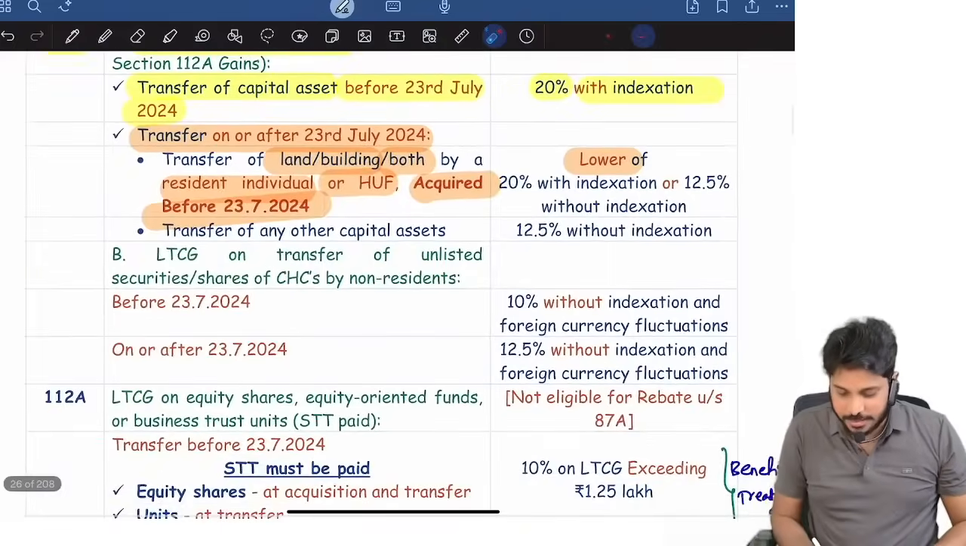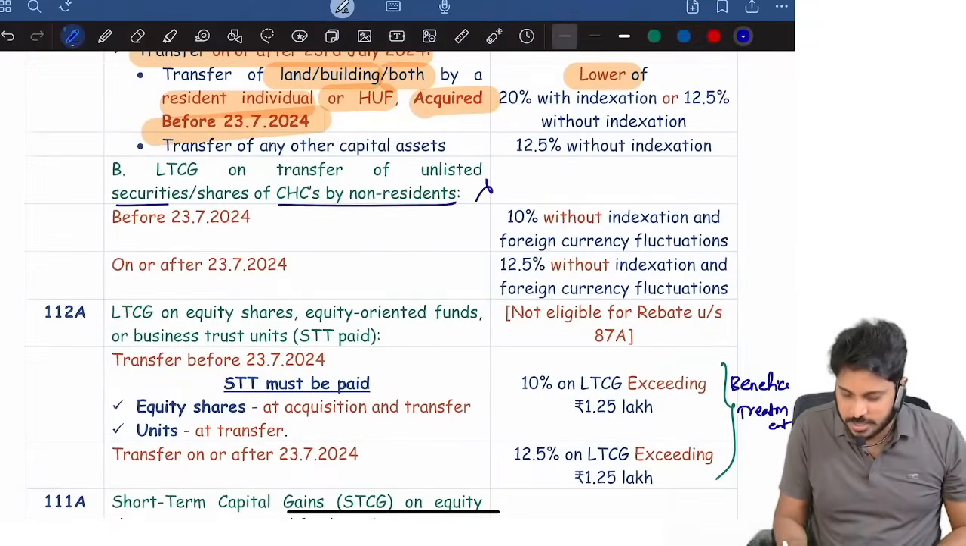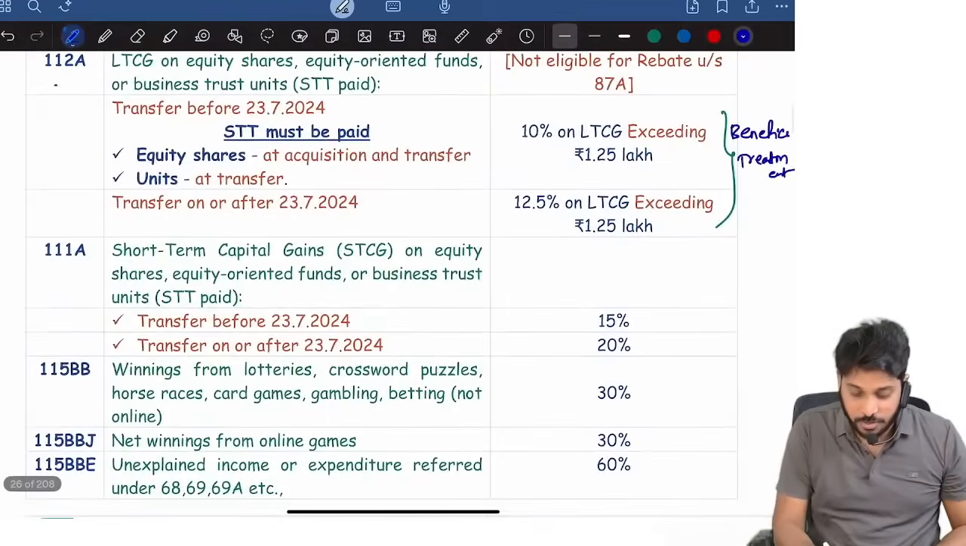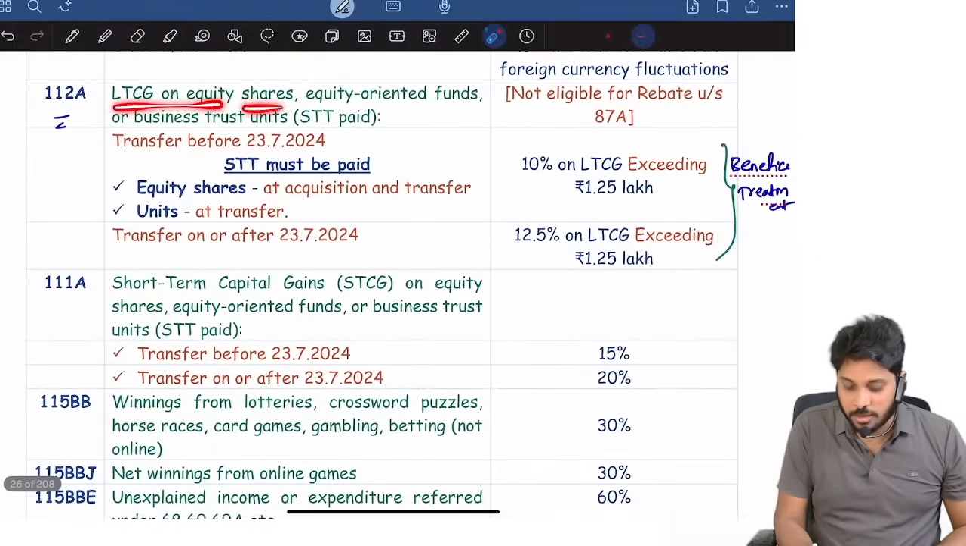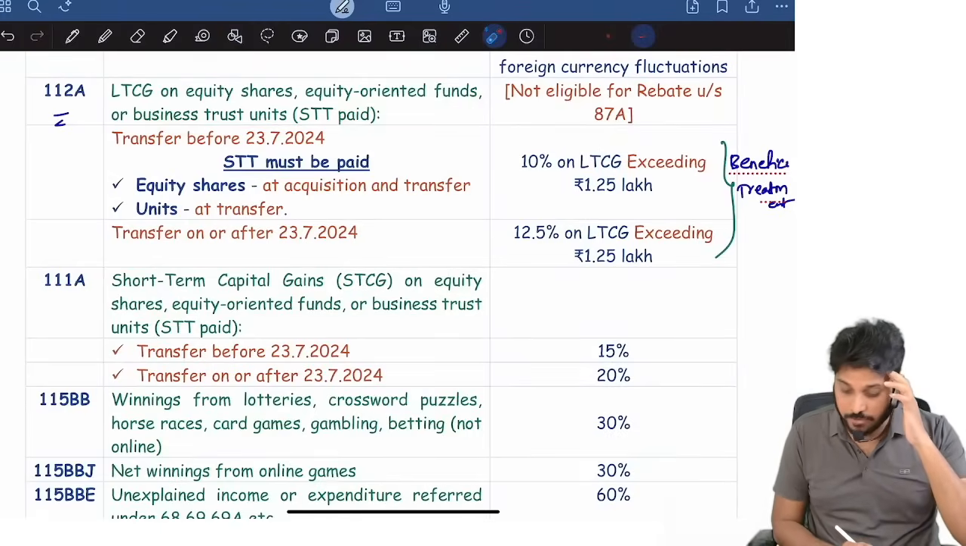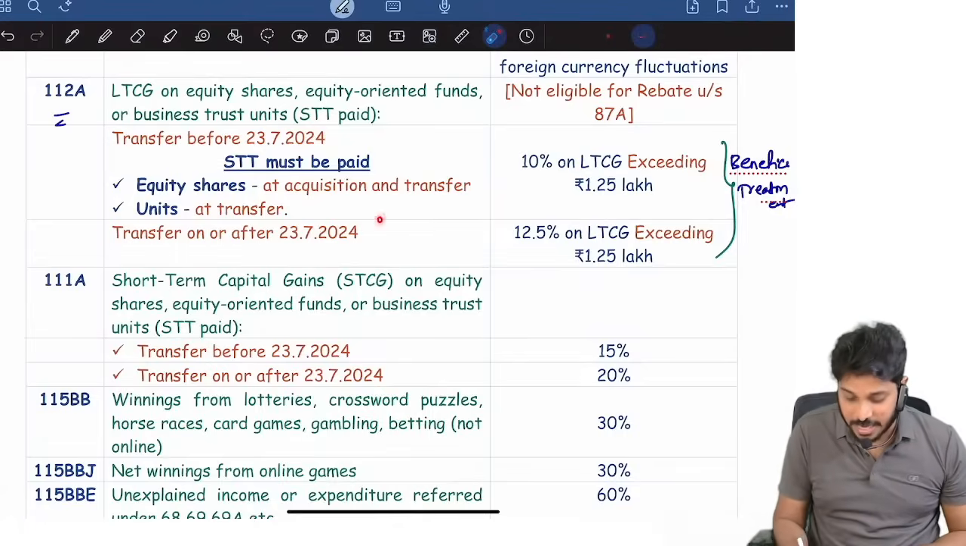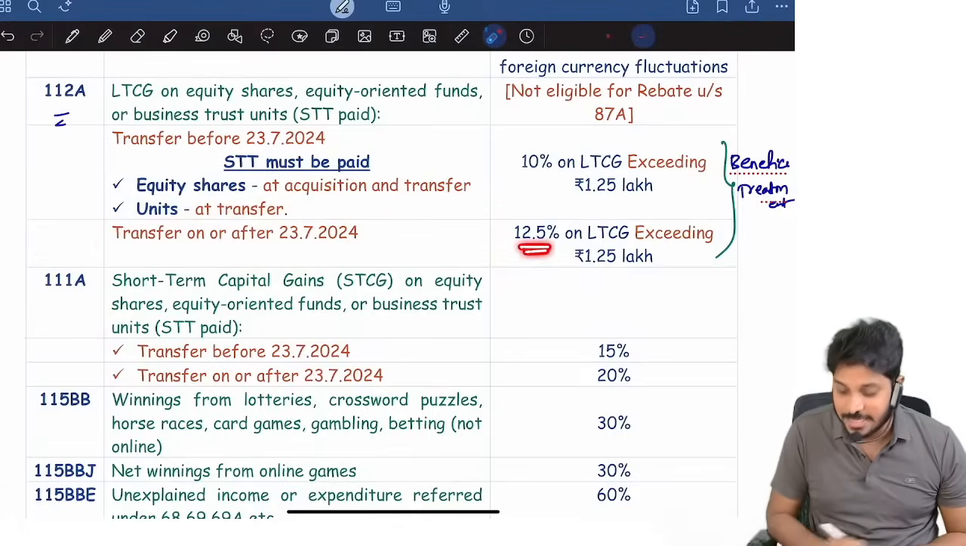Then this is regarding unlisted shares by non-resident. That is not relevant for you. Section 112A: suppose you have long-term capital gain on equity shares, equity-oriented funds, or business trust, where STT is paid. If the transfer is before 23rd July, straight away the tax rate is 10%. If the transfer is on or after 23rd July, the tax rate is 12.5%.